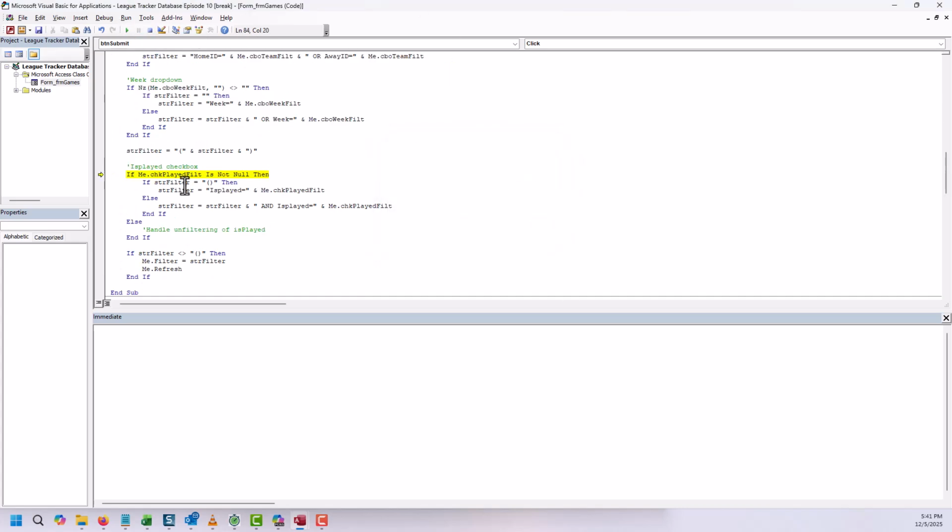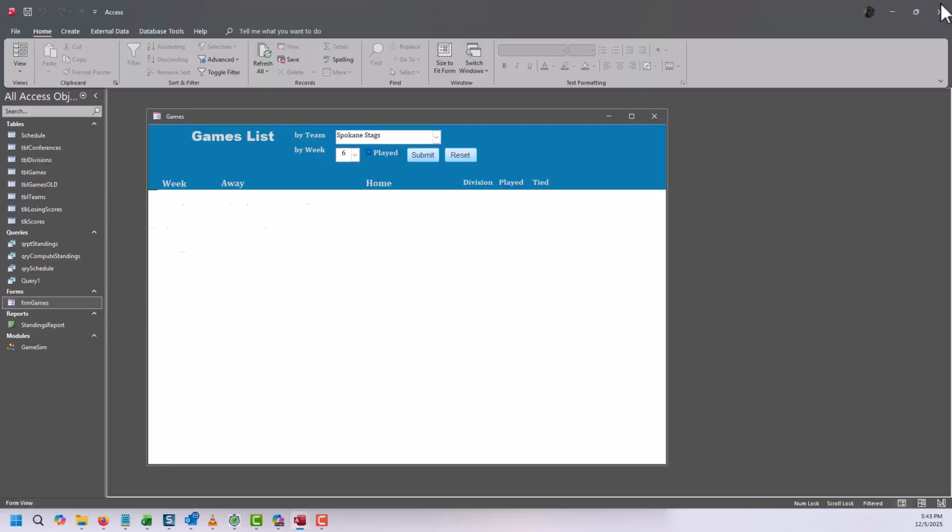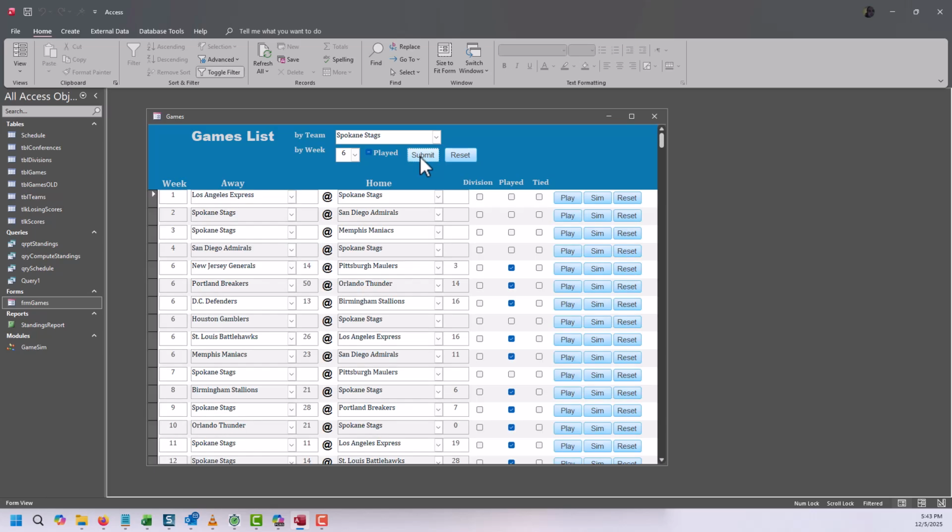Object required. Okay. So value? Maybe it's value. Okay, I just had to change it to is null. Right, that's okay. It skipped passes, but I think that's expected because we didn't put any is played stuff in there, so that's correct so far. It's still showing everything. All right, what's going on here?